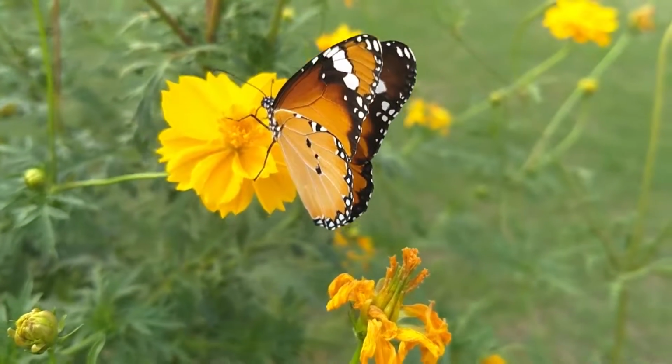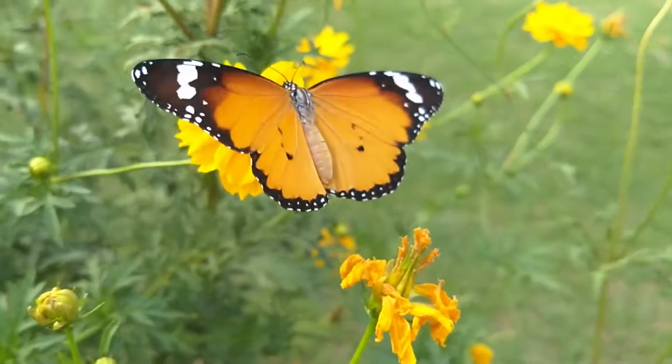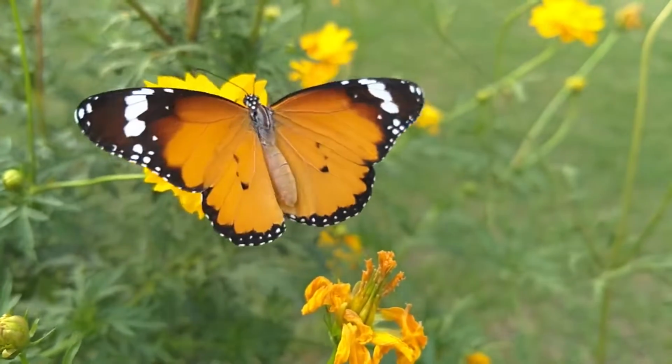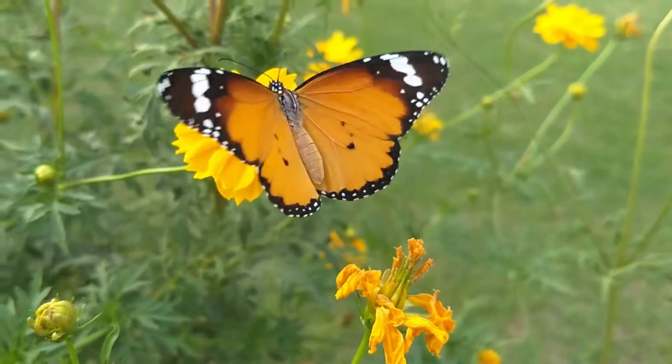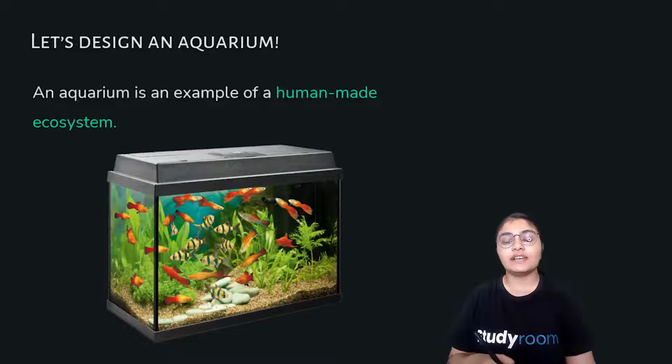Here you can see the example of a garden ecosystem in this video, where the butterfly is interacting with the flowering plant, and hence there is an interaction between them which makes up the garden ecosystem. Now let us design an aquarium. An aquarium is a very good example of a human-made ecosystem where there are specific interactions between organisms.